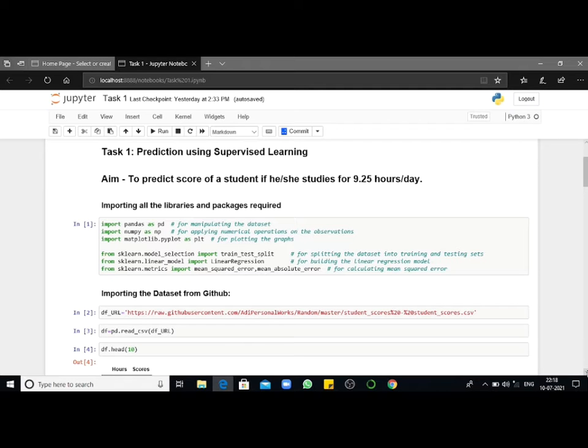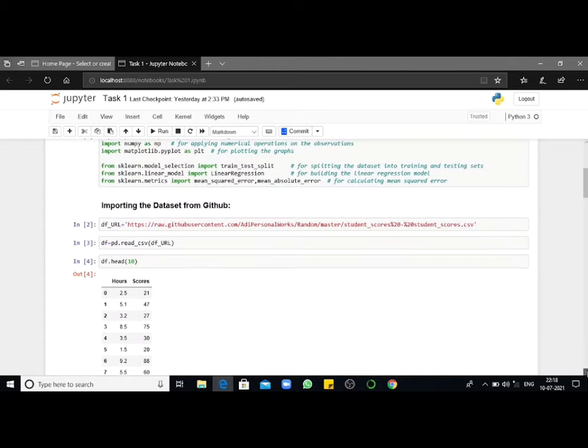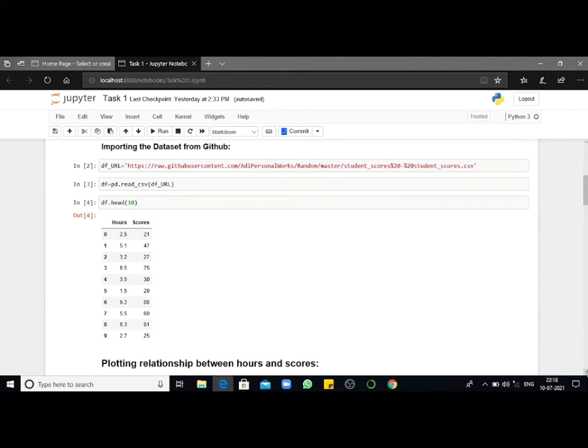After this, we will be importing the dataset. For this, in the command number 2, we have read the URL provided for downloading the CSV file. In the command number 3, we have downloaded the CSV file using the same URL using the command read_csv. In the command number 4, we have displayed some of the initial elements of the data so that we can have a knowledge of what our dataset contains. The dataset contains two variables, hours and scores.